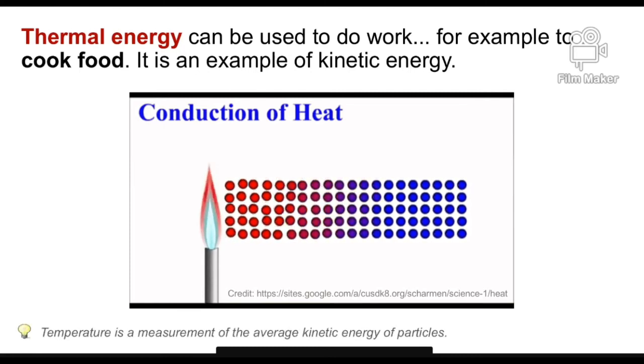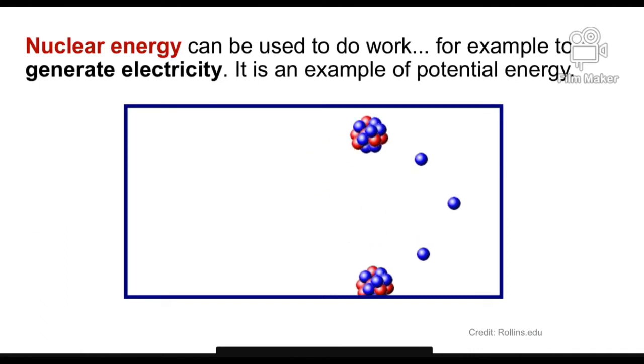Now I'm going to give a couple examples of how energy can be used to do work. In these examples, they're purposely using particles that you see here. In this example of conduction of heat, it's air molecules that are vibrating and heating up, causing the motion of these particles. Thermal energy can be used to do work, for example, to cook food. It is an example of kinetic energy.